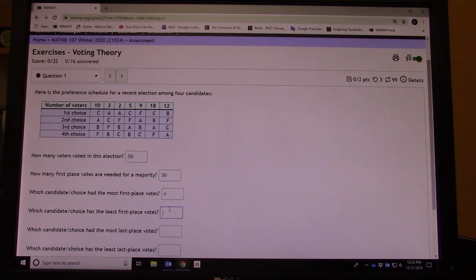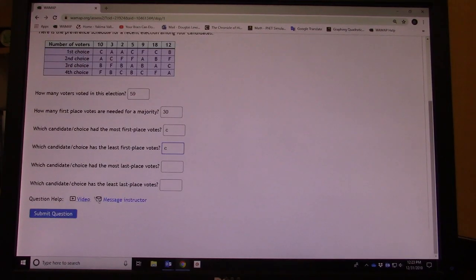And then which candidate had the least first place votes. I'm going to miss that intentionally, so I'm going to also put C there because I know that's wrong. Now notice here it has a video. So you can select video to get more help on a problem like this.